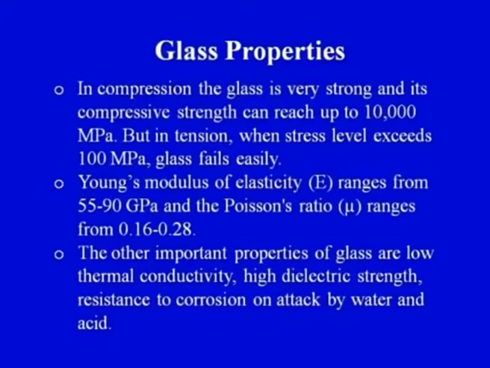Now we come on to the properties of glass. We have seen in the previous slide the structure of the glass, that it has an amorphous structure, and we have tried to differentiate between the amorphous structure and the crystalline structure. In case of properties, we can see that in compression the glass is very strong and its compressive strength can reach up to 10,000 MPa. But in tension, when the stress levels exceed 100 megapascal, glass fails easily. So these are just the general data which has been provided.